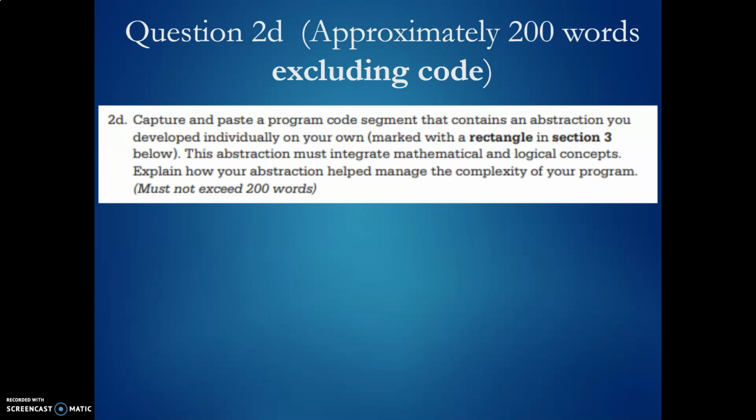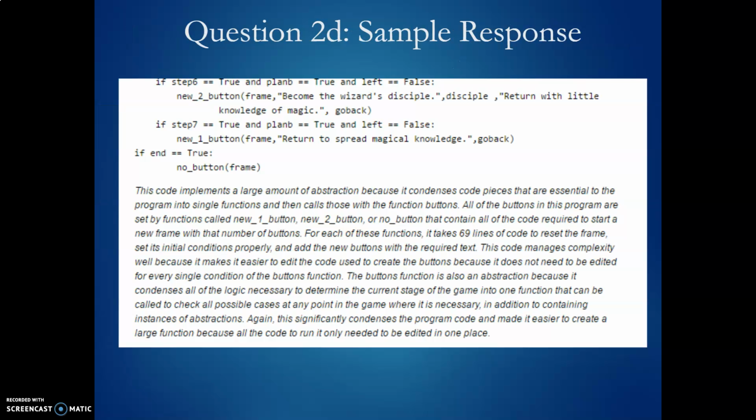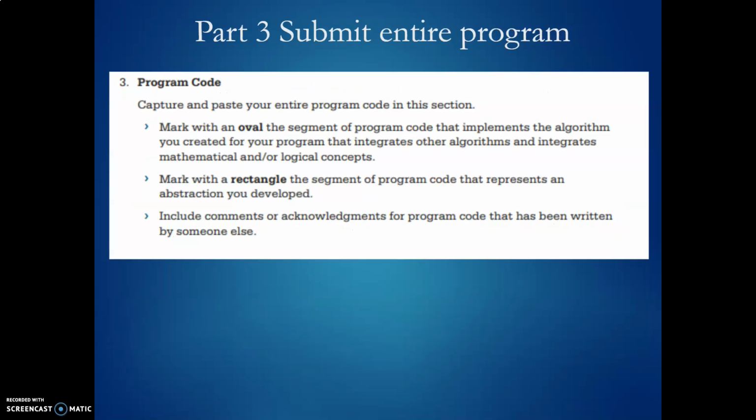Finally, you want to do your abstraction. Your abstraction is probably going to be a function that you wrote that manages complexity in your program. The abstraction should also use math and logic. So in this case, he's talking about how the code implements an abstraction to handle the function buttons, and that saves complexity because he can just call the buttons function when he needs it.